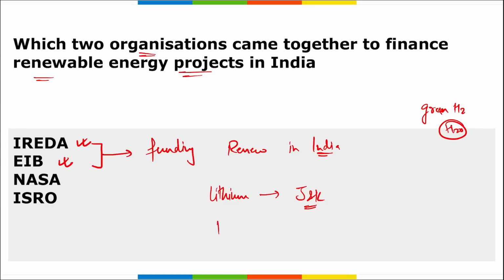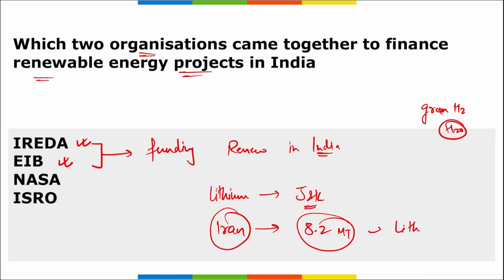There was also news recently that in Iran, around 8.2 metric tons of lithium reserve has been found. India is on the eighth position. Remember, there is updated data that India is on the eighth position in terms of the lithium reserve that has been found in Jammu and Kashmir.